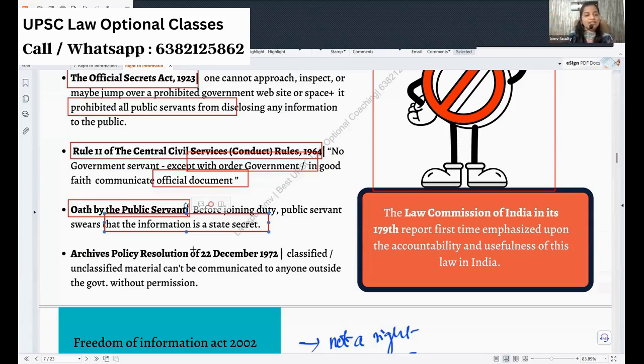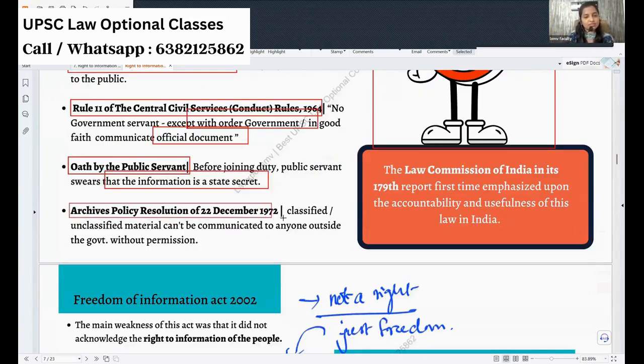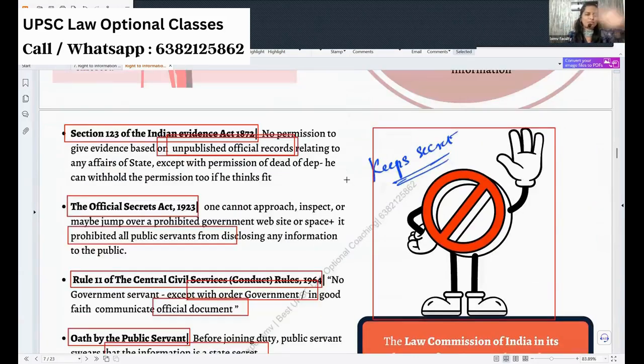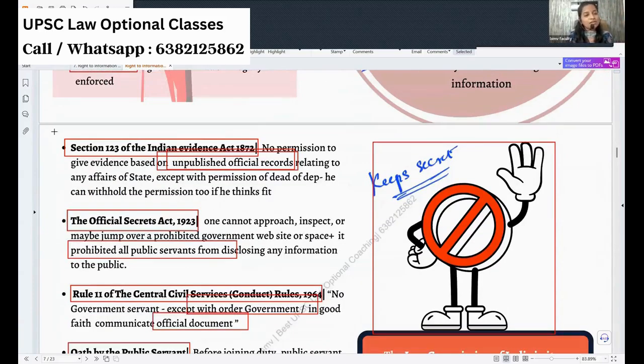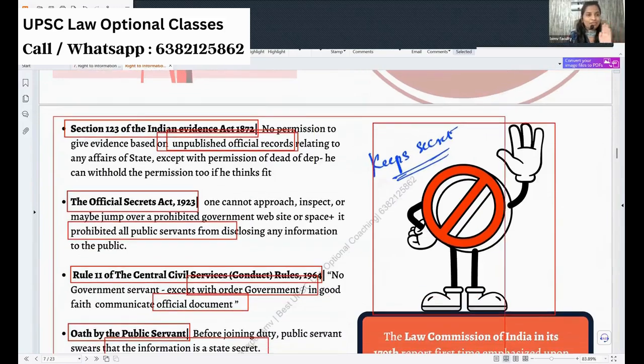Okay. And then we have this resolution policy, which was passed in 1972, which speaks of unclassified and classified information. If it is unclassified information, even if it is important for a court or something, without the government's permission, you cannot tell it out. So, although there was a widespread agitation for right to information, all these acts were present to make government officials keep mum, keep the secret.